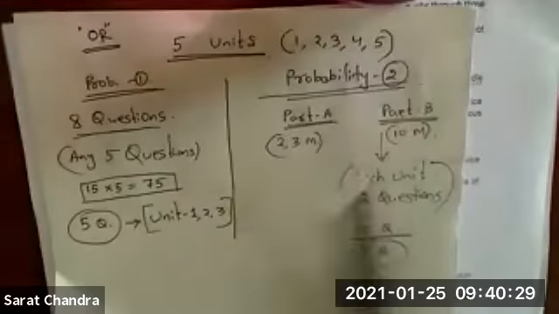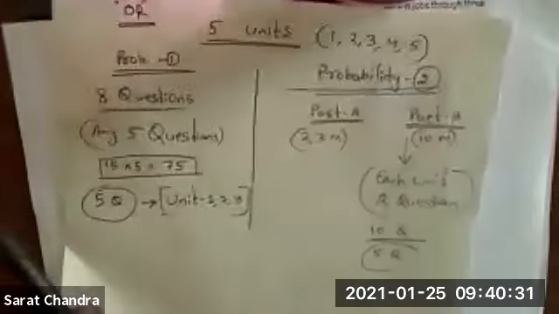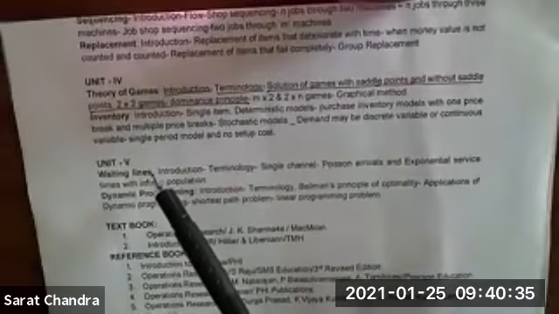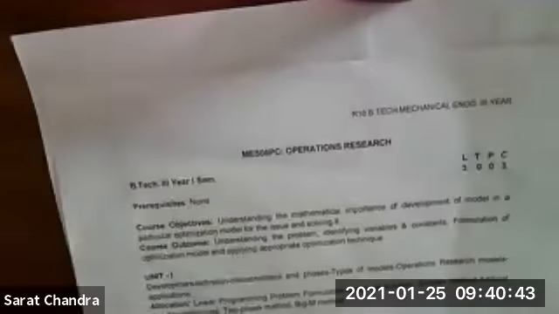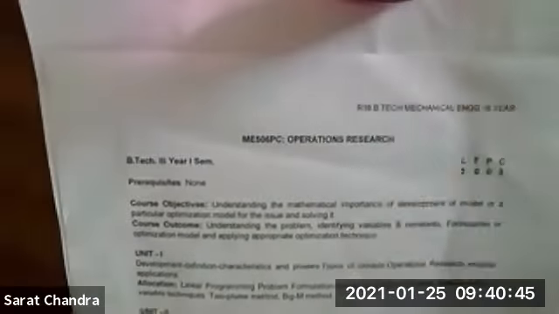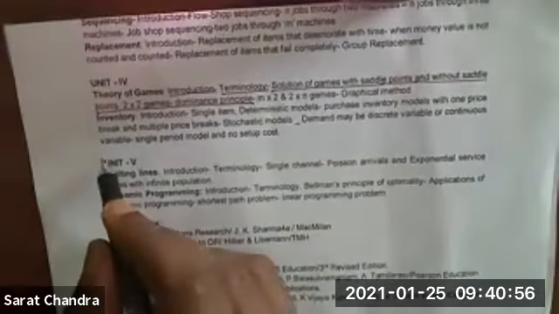If the question pattern is like this, then we must cover unit 5. Otherwise, you can answer only 4 questions. From unit 1 there will be 2 questions, from unit 2 there will be 2 questions, and likewise from unit 3, unit 4 and unit 5. From every unit you will get 2 questions. If we do not cover unit 5, then you will be in trouble.